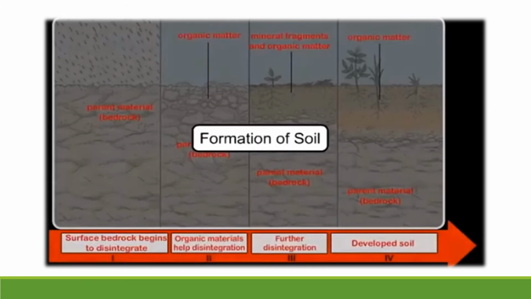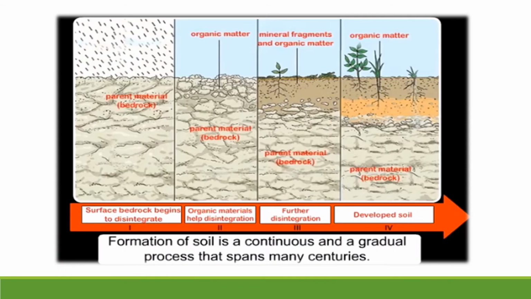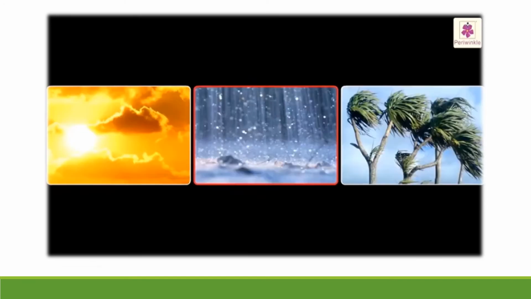So let us learn the formation of soil. How is the soil actually formed? The formation of soil is a continuous and gradual process that spans many centuries. If you want 1 inch of soil, it spans thousands of years.